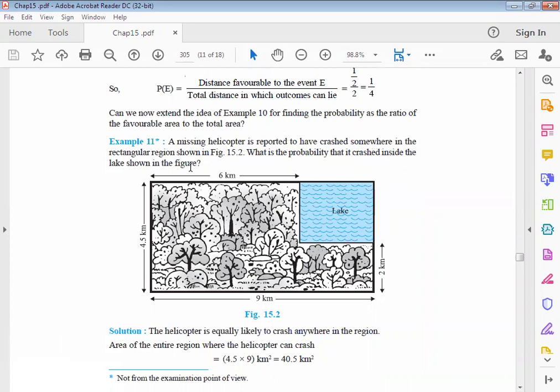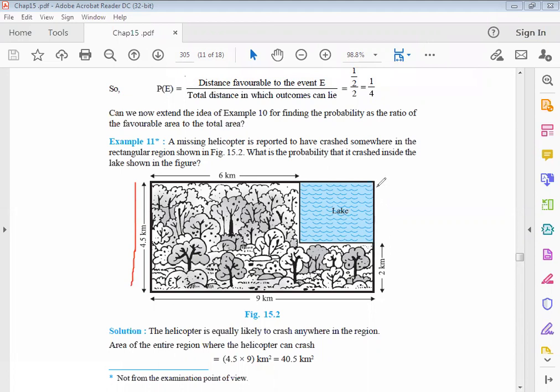Here we have a missing helicopter reported to have crashed somewhere in the rectangular region shown in the figure. Dimensions are also given here. And we need to calculate the probability that it crashed inside the lake shown in the figure. Here is the lake. We can easily calculate the length and breadth of the lake also, because here 4.5 is given and here 2 centimeter is given.